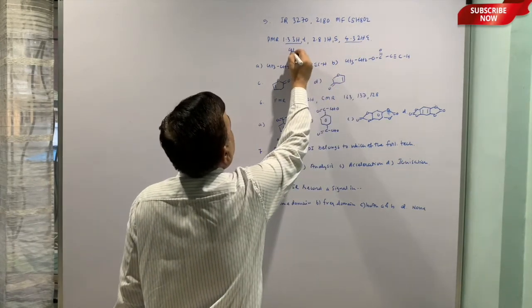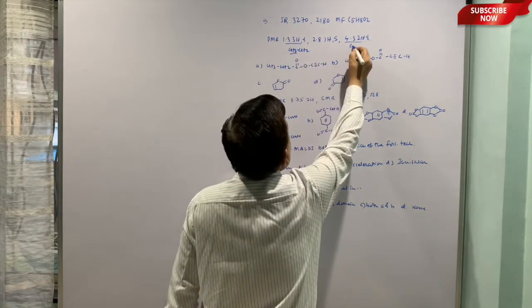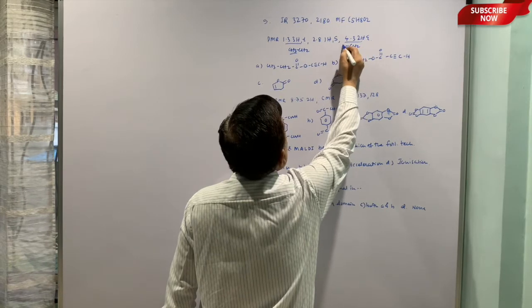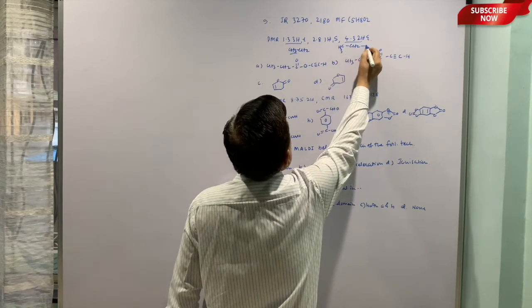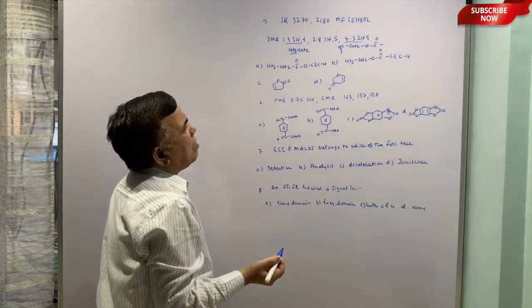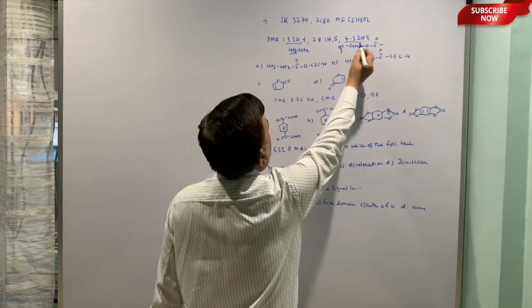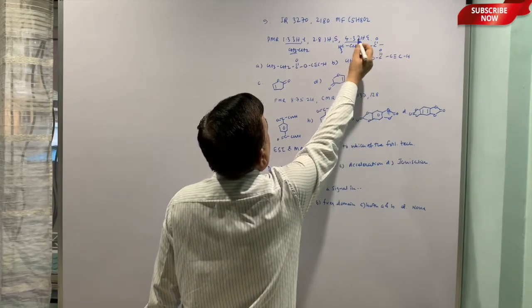This is CH3 having CH2 as a neighbor, and CH2 having CH3 as a neighbor, but on the other side it has the ester, so that deshielding can put the CH2 protons at 4.3.